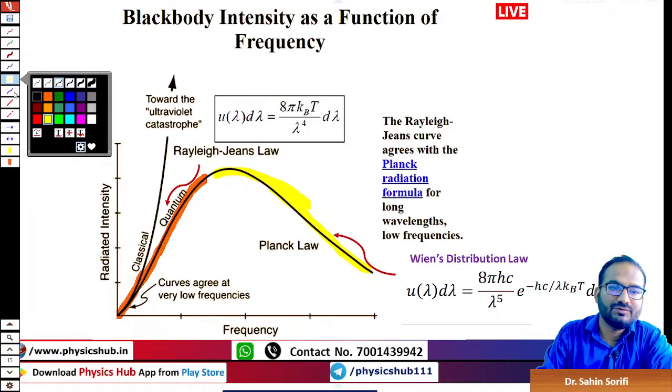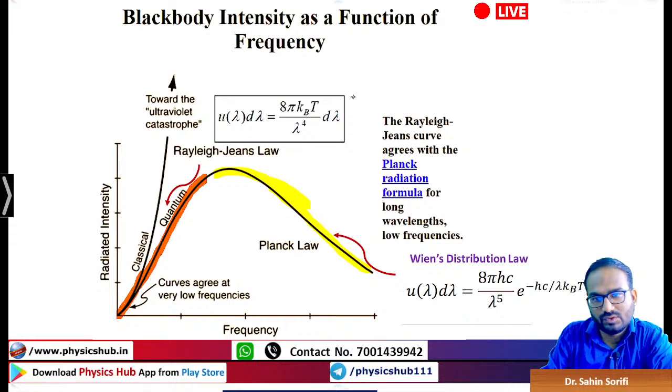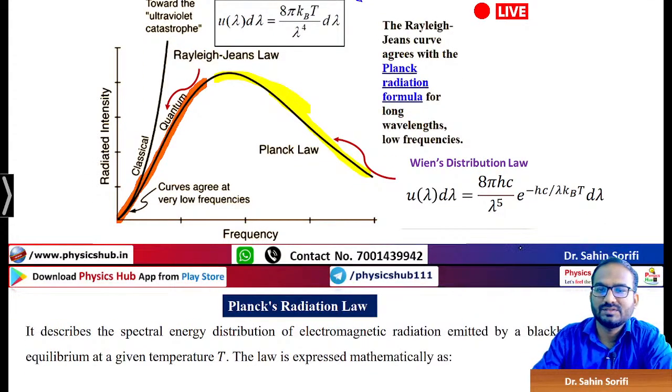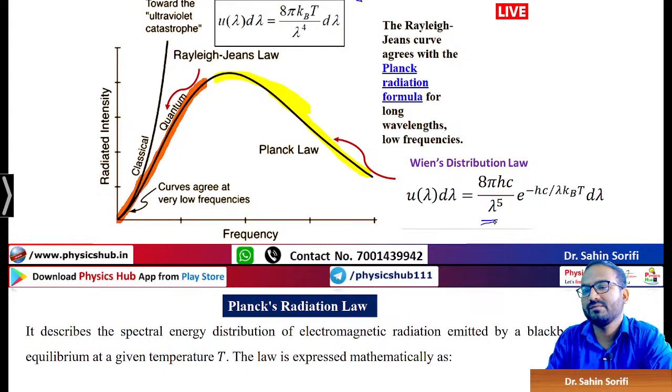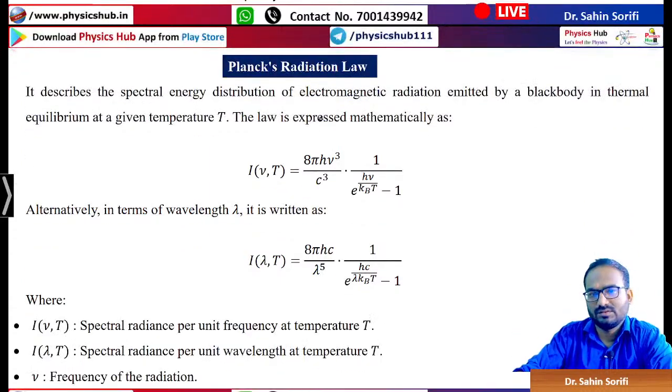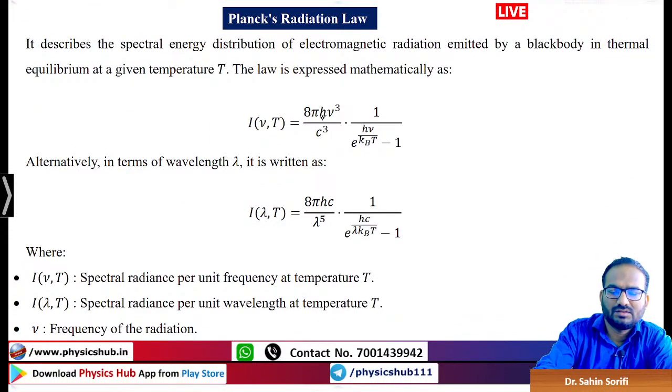Now let me tell you again, try to focus on this expression: u lambda d lambda equals 8 pi kT by lambda to the power 4 d lambda. This is Rayleigh's law. And what about Wien's distribution law? It is 8 pi hc by lambda to the power 5, e to the power minus hc by lambda kT, d lambda. If you can remember these two forms, then it will be better for you. Why? It will be revealed in a few minutes.